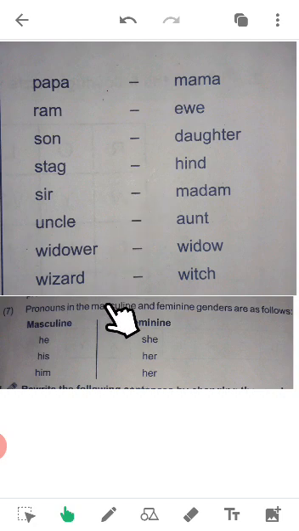Now, children, while writing a sentence, we use pronouns also, and we know that if we talk about a man, you have to write he. If you talk about a woman, you have to write she. So here also, the pronoun has masculine and feminine gender as follows. This is all masculine: he, his, him. Feminine: she, her, her. So children, I hope you understood the noun gender, this topic, very well.